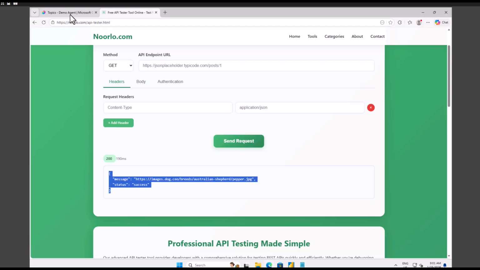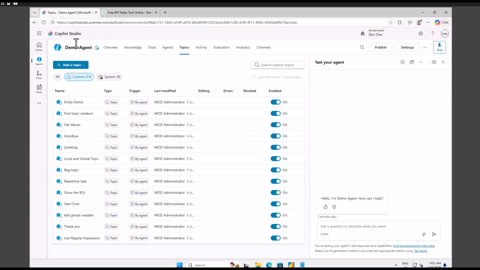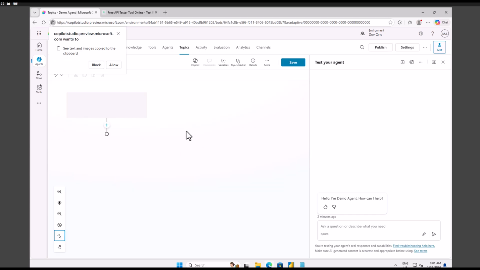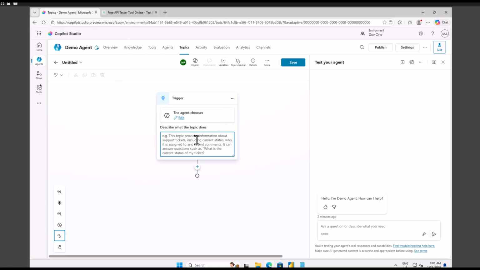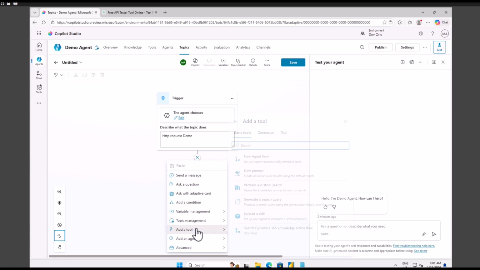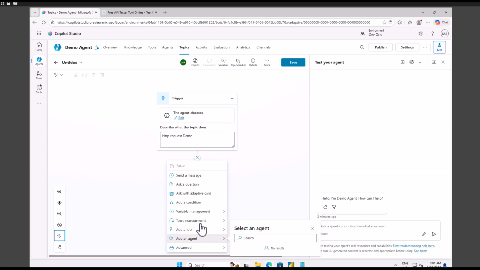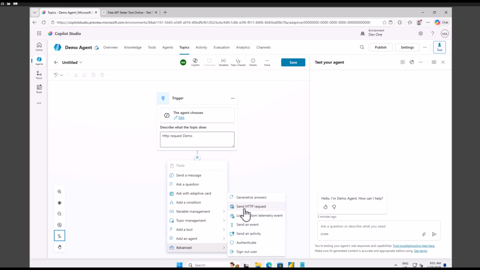So for now, let me go to my Copilot Studio. Here, I open my demo vision, and inside my topic, I will create a topic. I will start from blank. Let me click allow here. Here I can say HTTP request demo, and then I will click on this add button. Here is the option, send HTTP request. So I'm going to use this one.